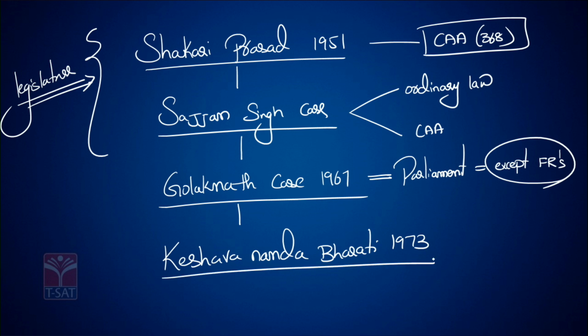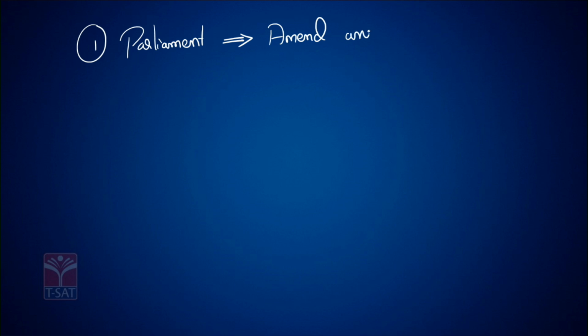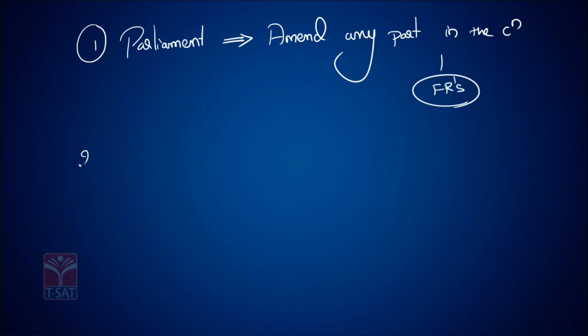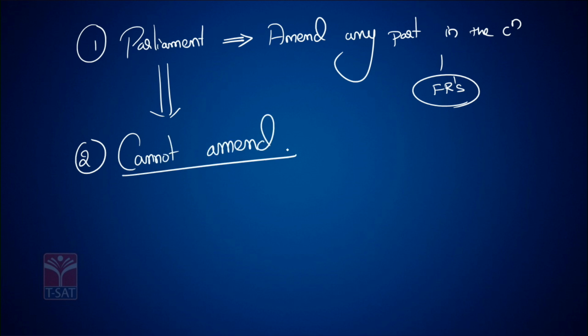In this case, the Supreme Court said, point number 1, Parliament has the authority to amend any part of the constitution including fundamental rights, but Parliament cannot amend the basic features of the constitution.